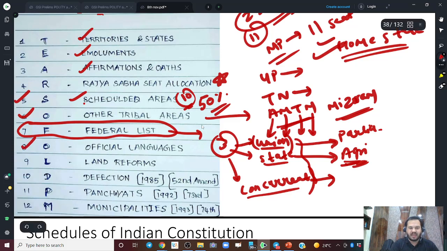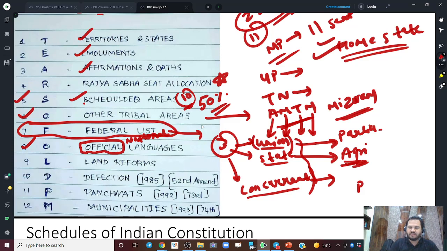Eighth is about official languages, right? Remember these words. Polity is about words. Lawyers pursue law and this polity, so they play on words only. So you should not take this word very casually. Now, official is an important word. It is not national, right? It is not a national language. We don't have a national language in our country, right? So we have official languages.